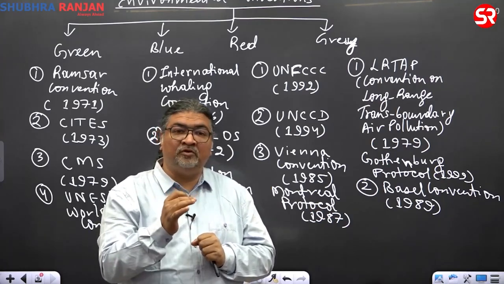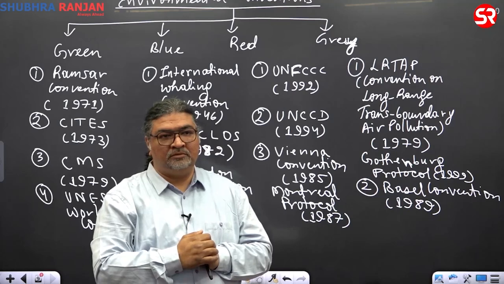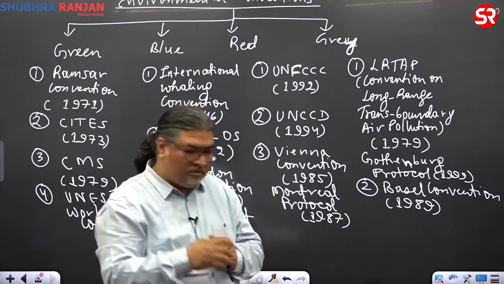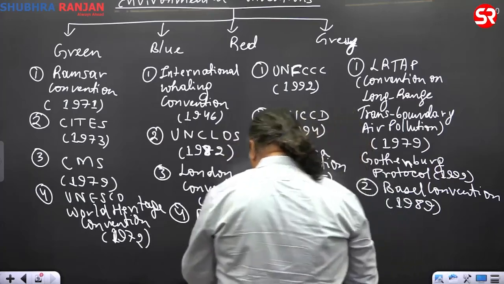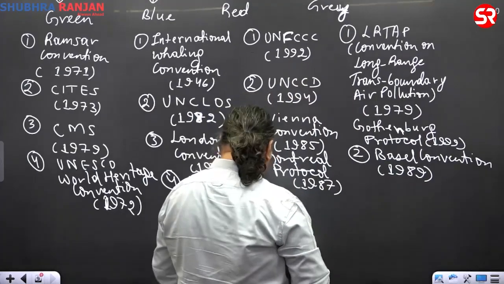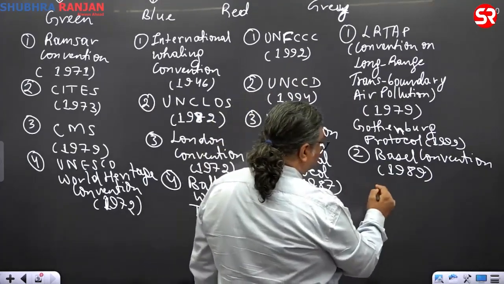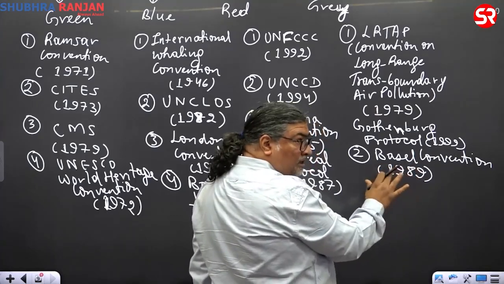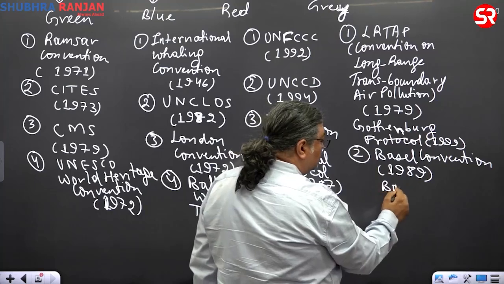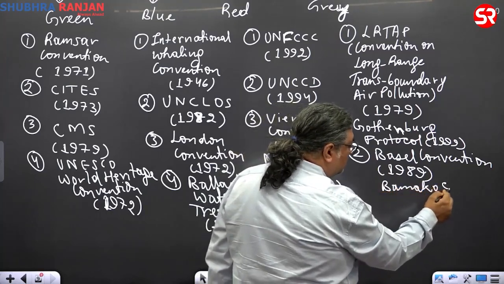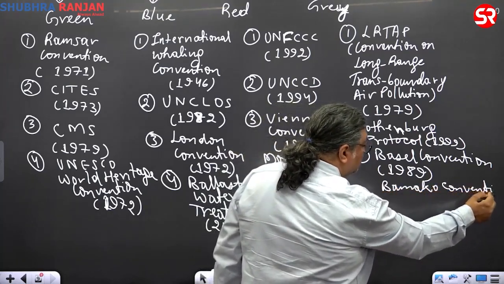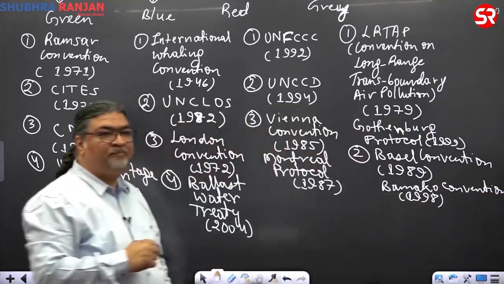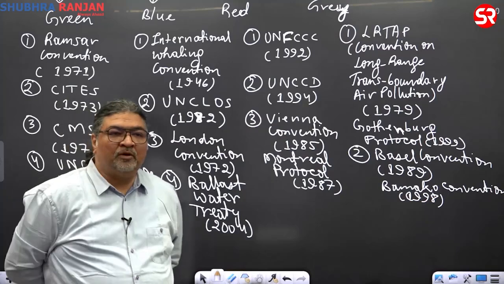A very important treaty called Bamako Convention. Now Bamako is an offshoot of Basel. So you can also write here, in this same flowchart. Below this you write Bamako. You write within point number 2 only. Don't write separately. Bamako, I'll write the point here. Bamako Convention. Let me first give the year also. Bamako Convention is 1998. When is it? 1998. Bamako.